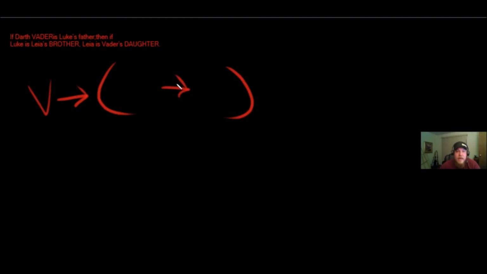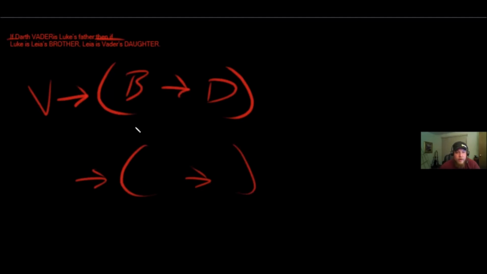And whatever follows that "if" goes on the left side of the arrow. So it says this. Then if Luke is Leia's brother, Leia is Vader's daughter. So for this one, because of the "if then if" language, it means that we have this shape. We have 2 arrows with a heavy right. So this is the right side here, this is the left side here.